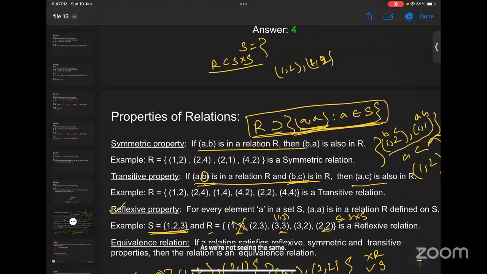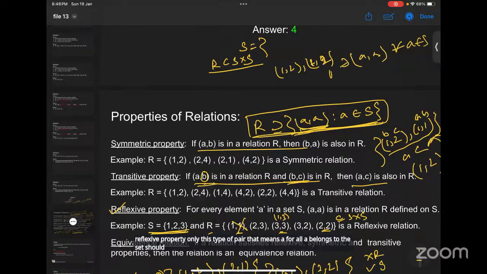Doublets are important. So what I am saying is, in the reflexive property, if you want to verify it, only this type of pair, that means (A, A) for all A belonging to the set, should be in the relation. There can be other pairs in the relation, that doesn't matter anyway. But these elements should be in the relation.